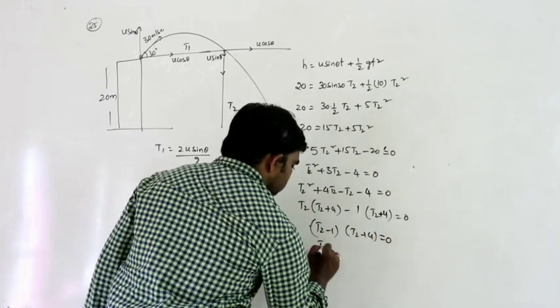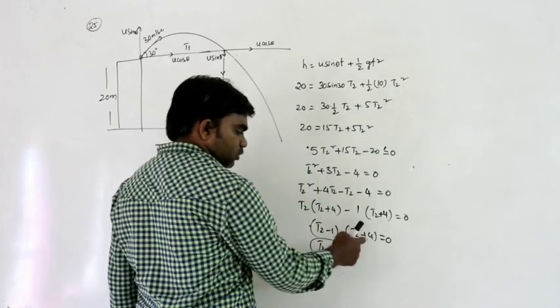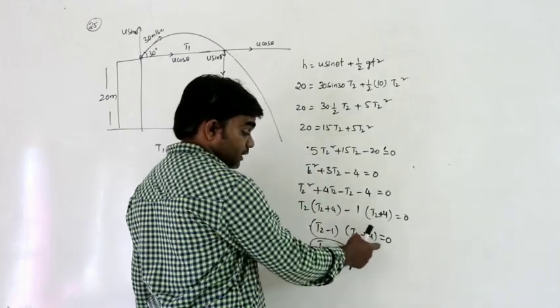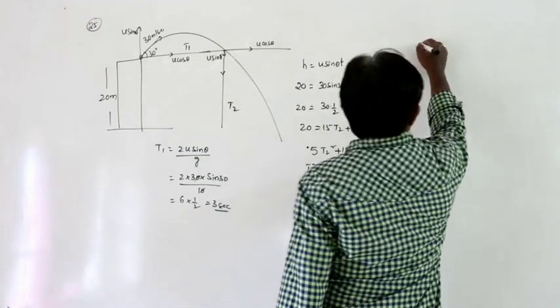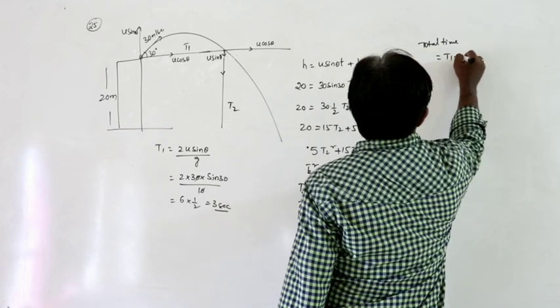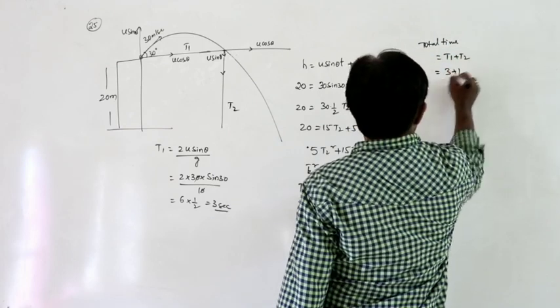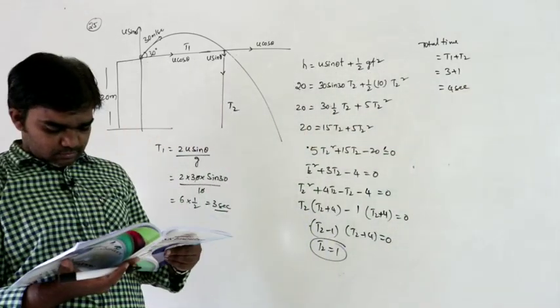Here T2 minus 1 is 0 or T2 plus 4 is 0. Time can never be negative, so T2 must be 1. So the total time is equal to T1 plus T2, that is 3 plus 1, 4 seconds. That is the time.